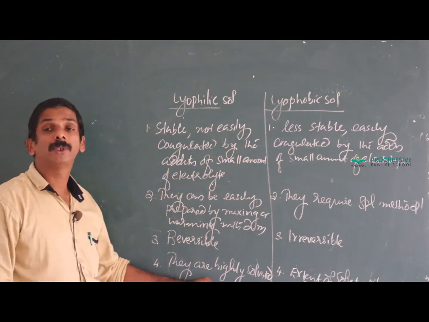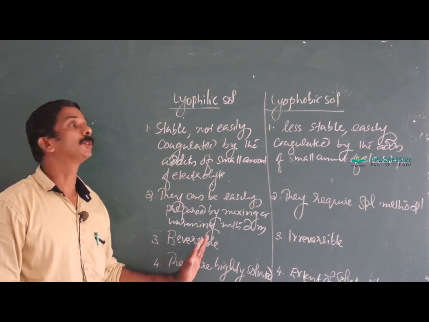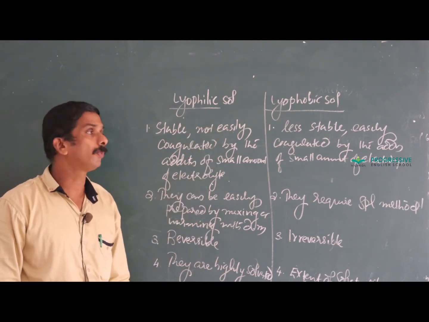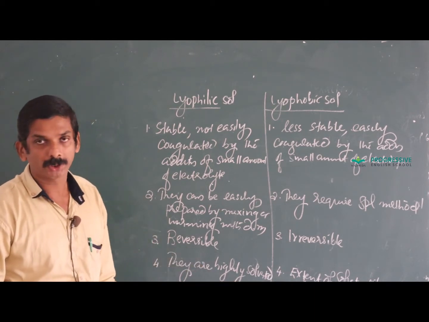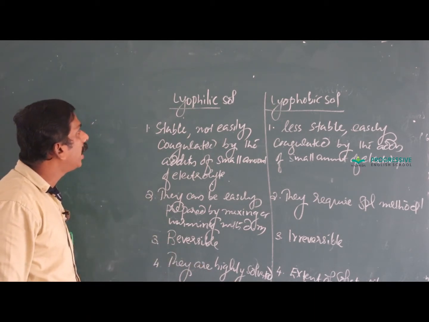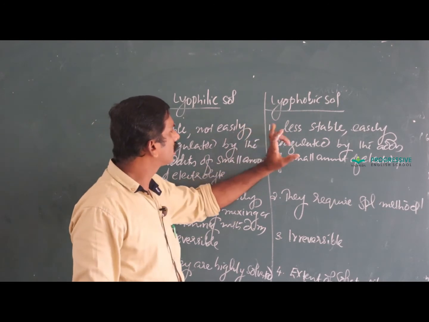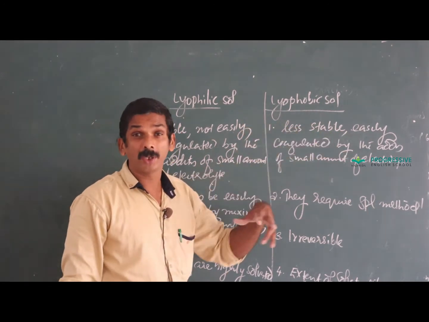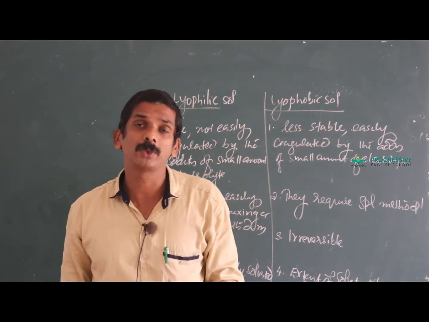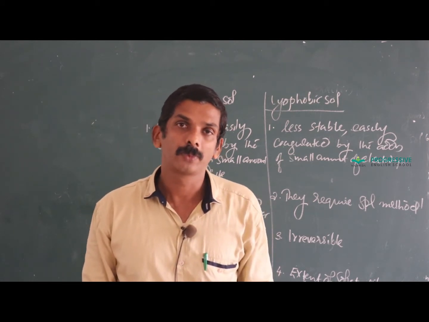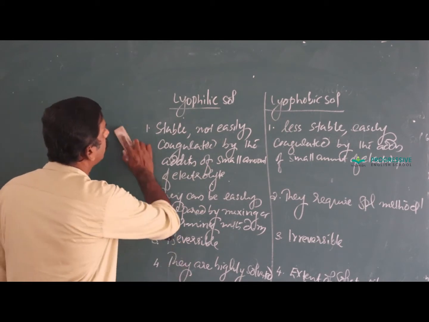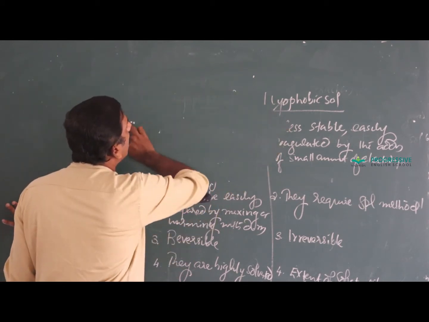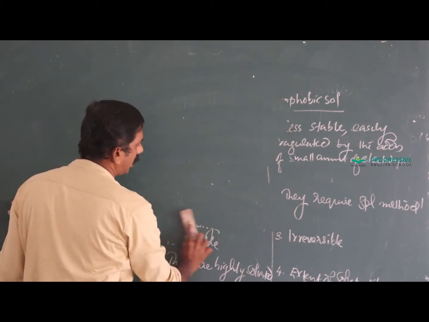Here surface tension and viscosity are much higher than the dispersion medium in the case of lyophilic. Here they are almost equal to or less than that of the dispersion medium. And these are the main points, so you stress this point. What about the stability, out of lyophilic and lyophobic, which one is less stable? Lyophobic is normally less stable, therefore it easily undergoes coagulation.